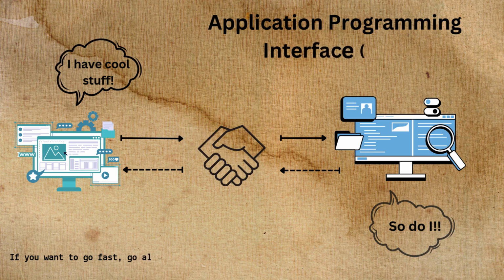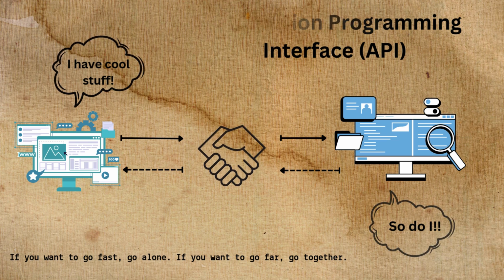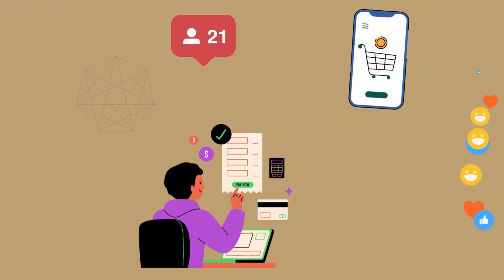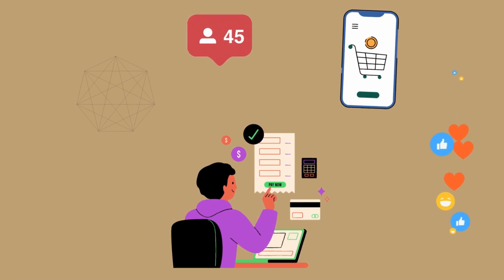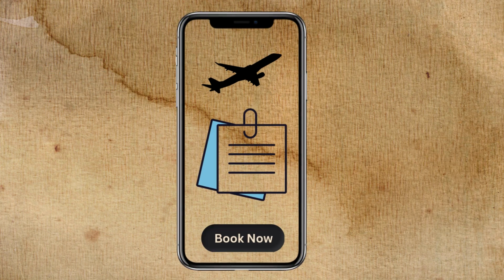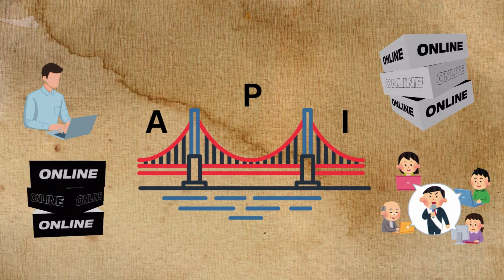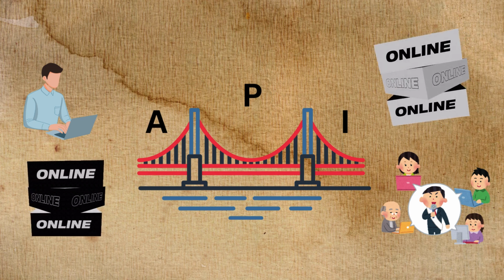API stands for Application Programming Interface. They are like special messengers that allow different websites to talk to each other. APIs power many of the online services we use every day. When you check the weather on your phone, book a flight, or share a photo on social media, you're using an API. They are the invisible bridges that connect the online world.